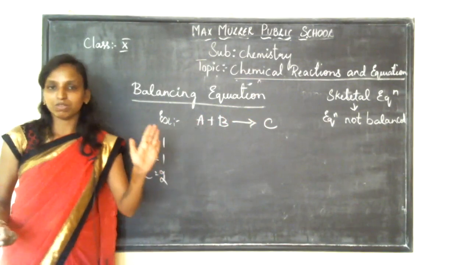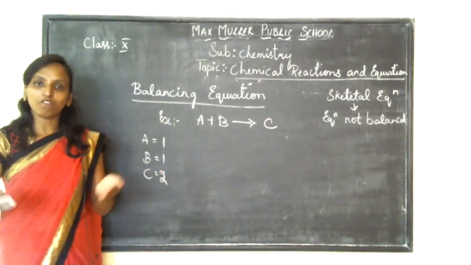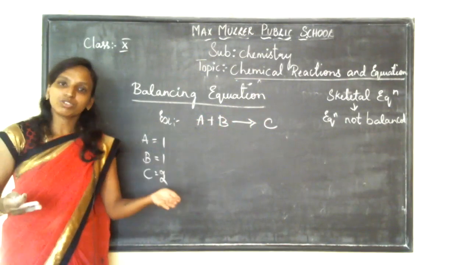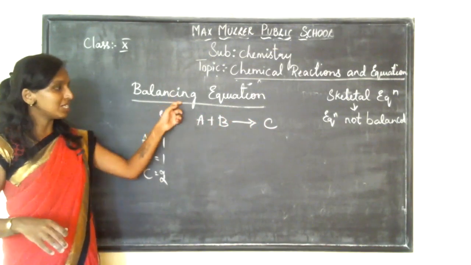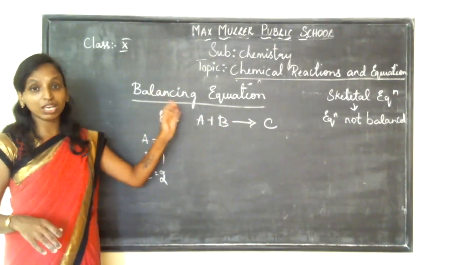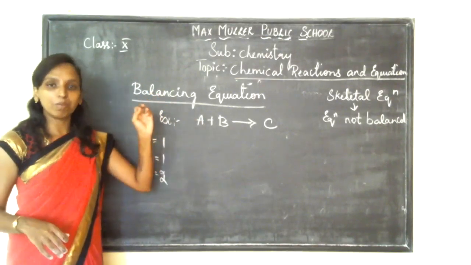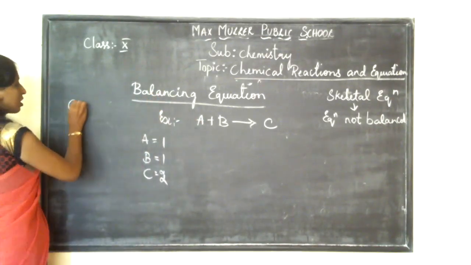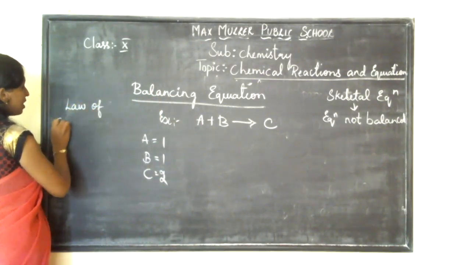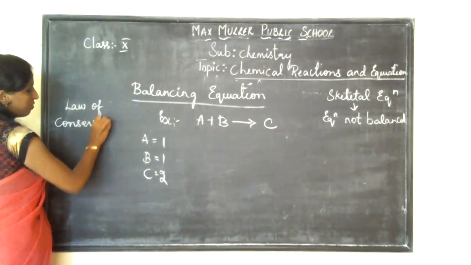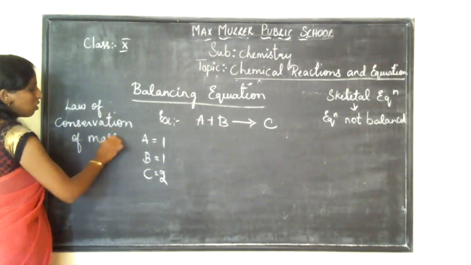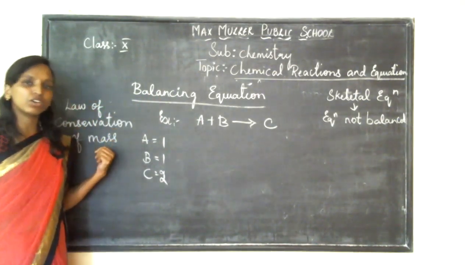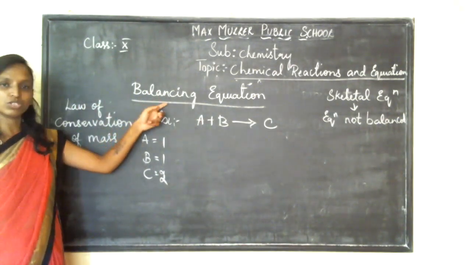What is a balanced chemical equation? The number of atoms in the reactant and the product should be equal. That is called a balanced chemical equation. Why should a chemical equation be balanced? To satisfy the law of conservation of mass. To satisfy the law of conservation of mass, the equation should be balanced.